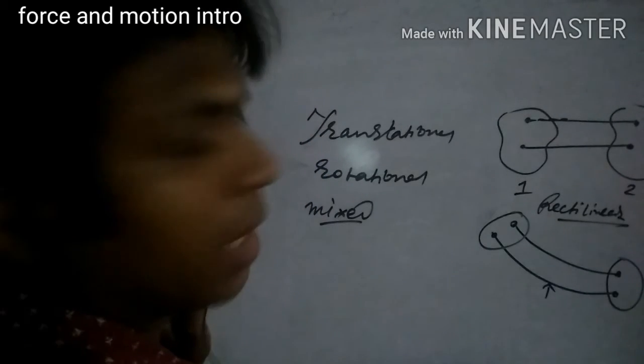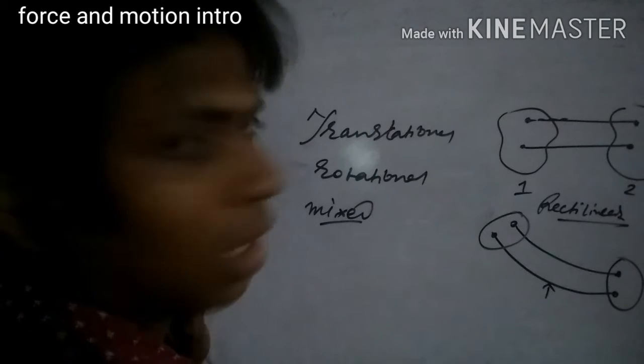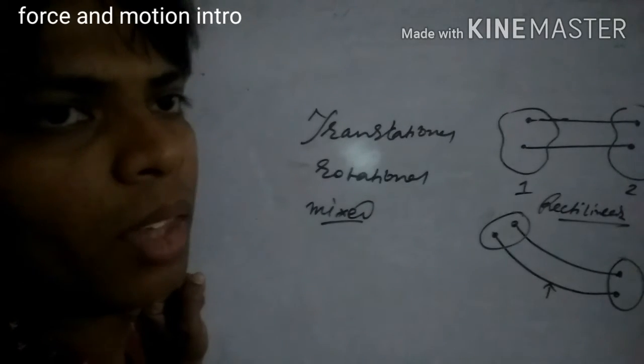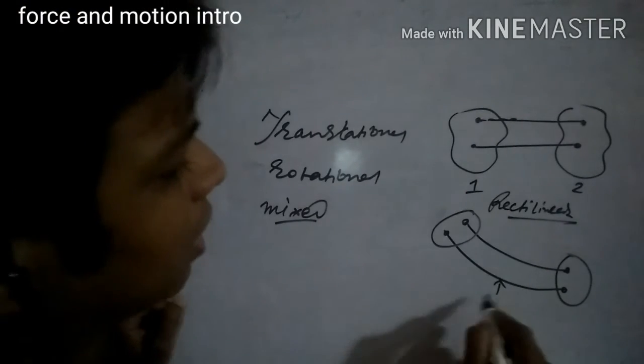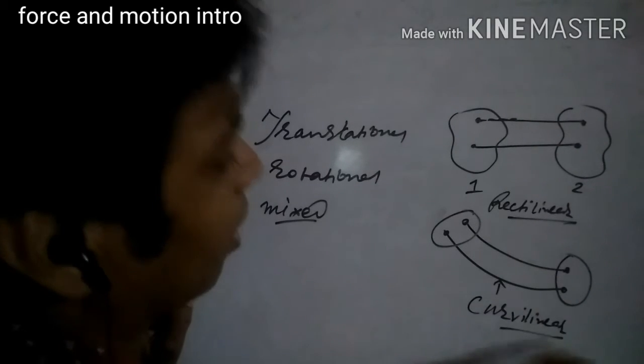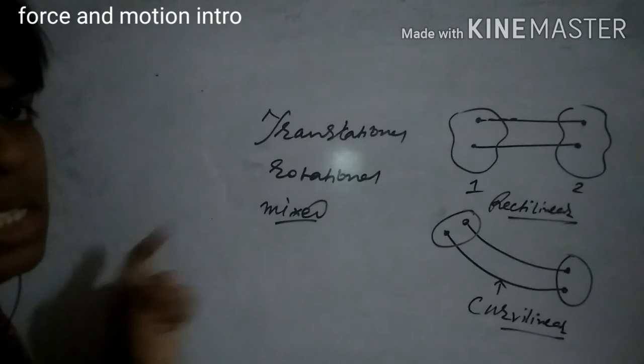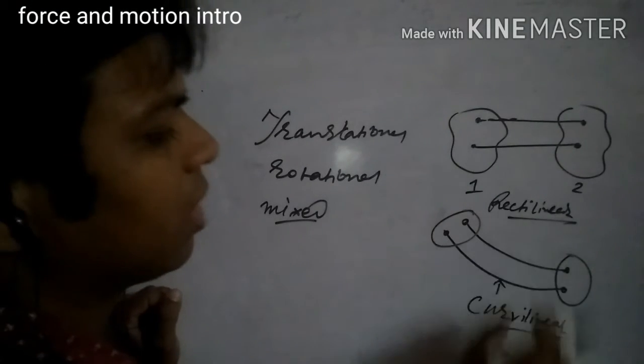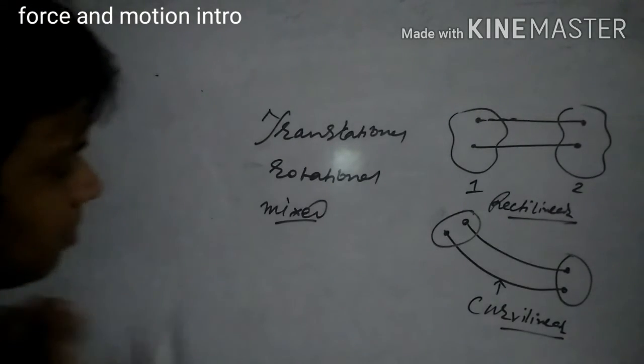This type of motion of the merry-go-round is called curvilinear translational motion. So translational motion may be of two types, rectilinear or curvilinear.